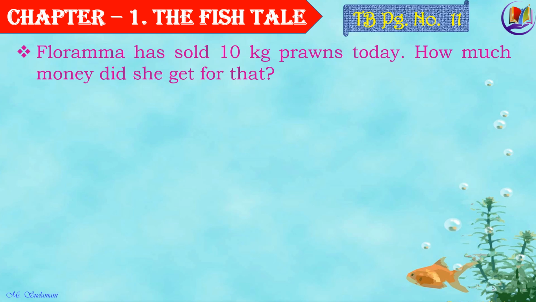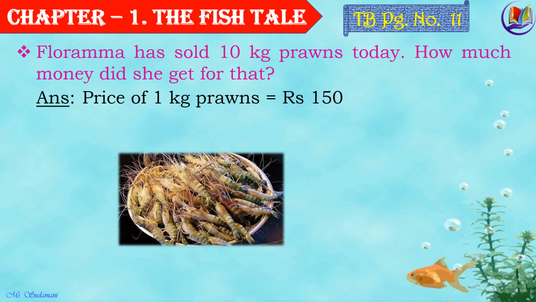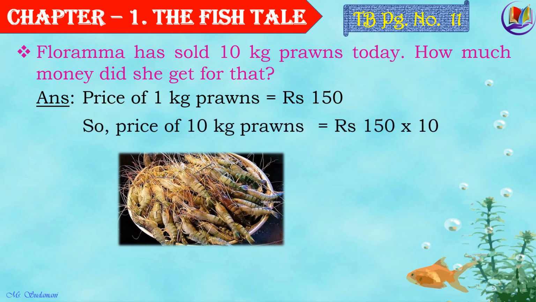Florama has sold 10 kg prawns today. How much money did she get for that? Now, the price of 1 kg prawns is rupees 150. So, price of 10 kg prawns is equal to rupees 150 multiplied by 10. Again, here price of 1 kg is given and you have been asked to find price of 10 kg. That is, you need to find more. And whenever we need to find price or cost of more, we do multiply. So, rupees 150 multiplied by 10.